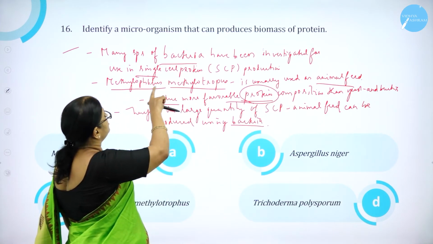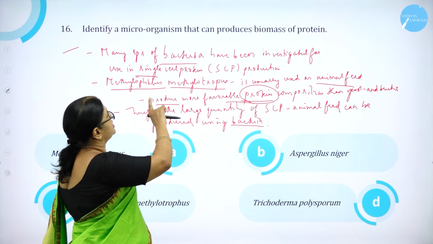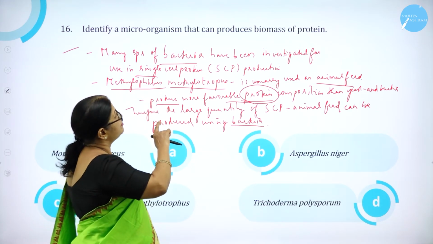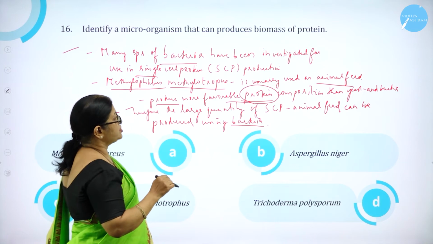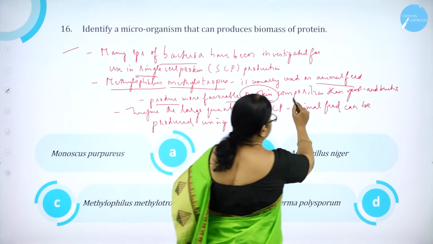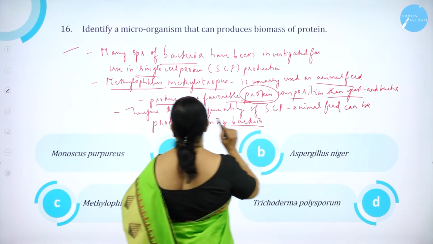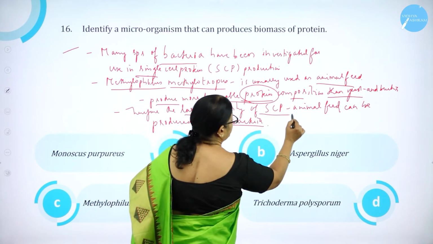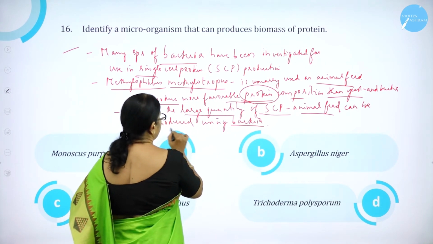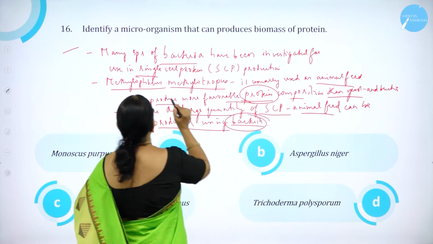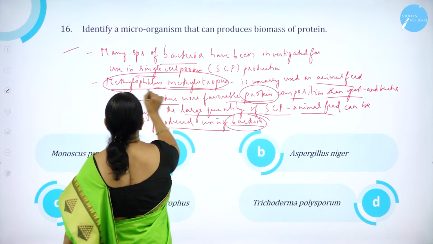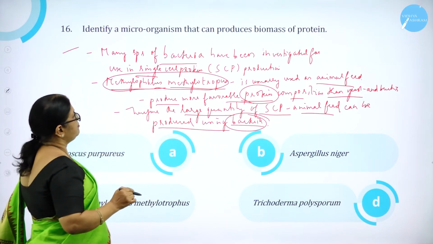So what is the question asked? Identify a microorganism that can produce biomass of protein. So that is better composition than yeast and bacteria. Therefore, the large quantity of SCP animal feed can be produced using bacteria. So which is the name of the microorganism? Methylophilus methylotrophus.